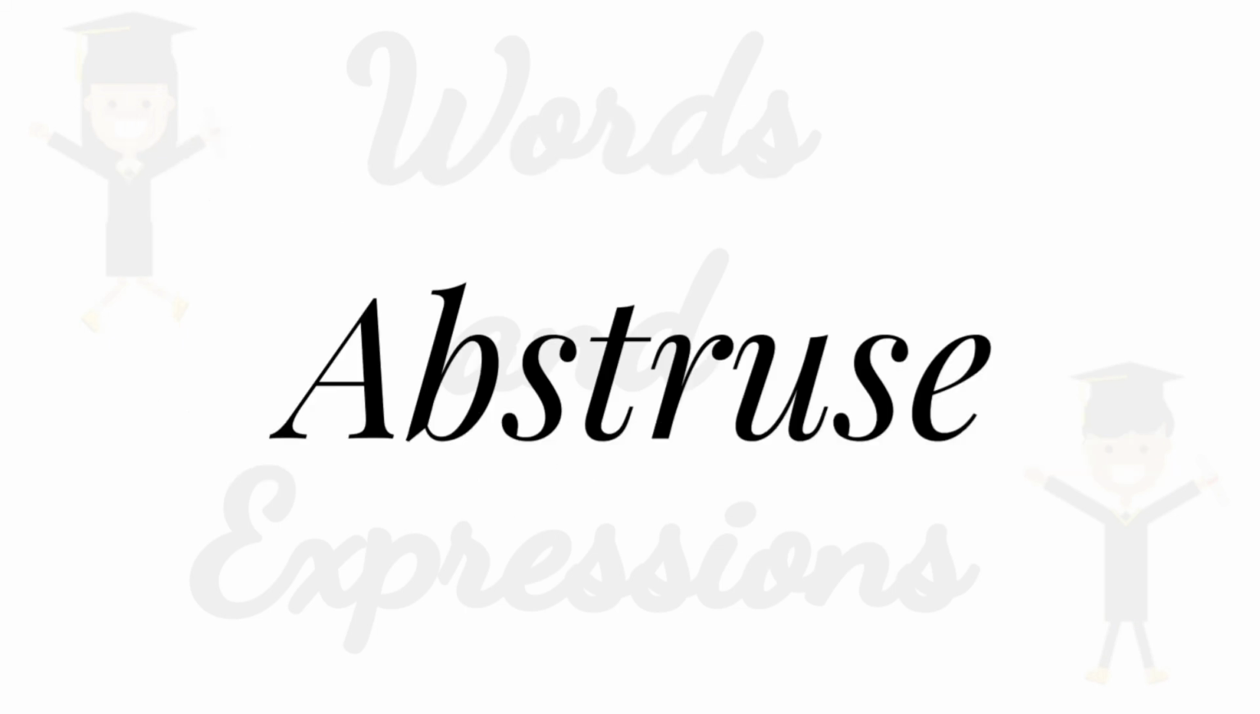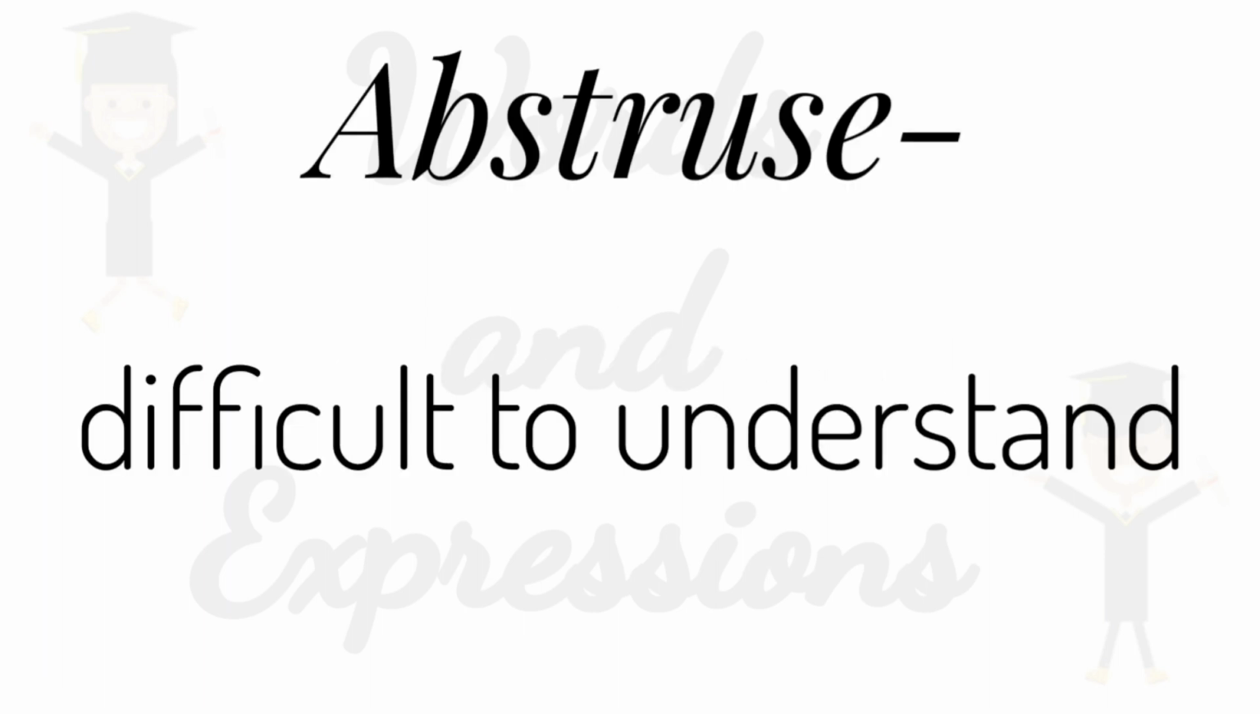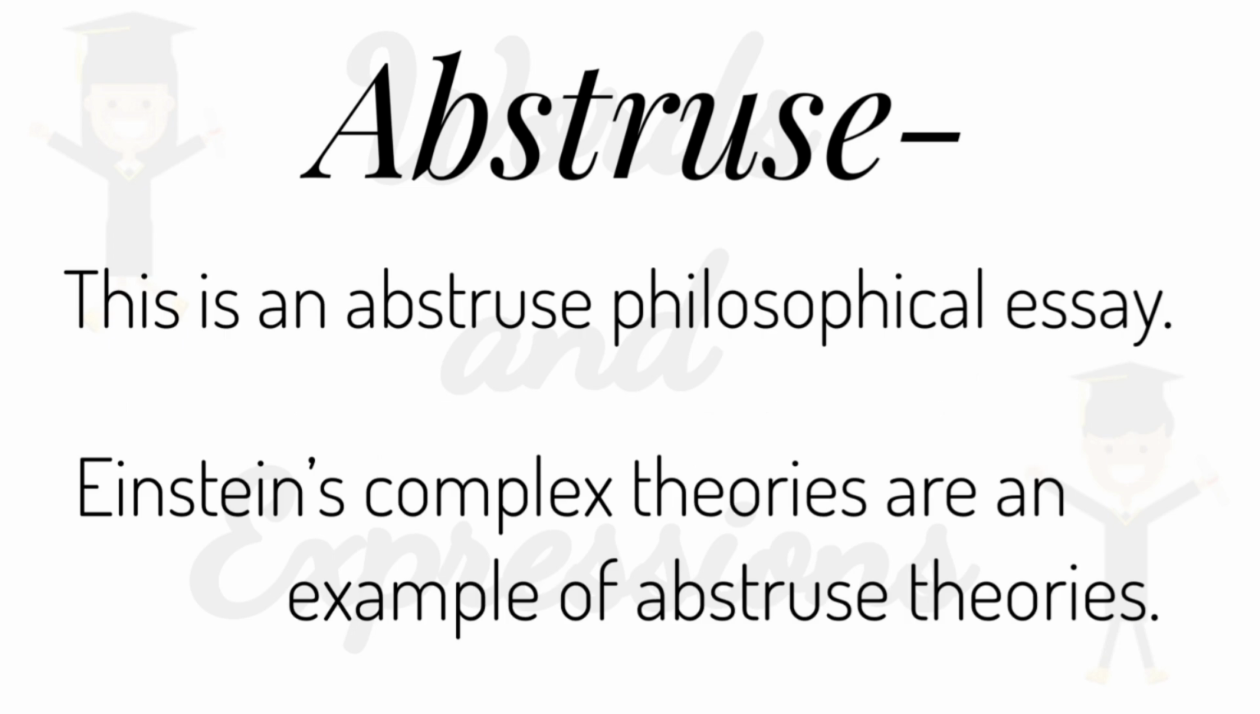Number 2, abstruse. It means difficult to understand. For example, this is an abstruse philosophical essay. One more example, and a very relatable example, is Einstein's complex theories are an example of abstruse theories.